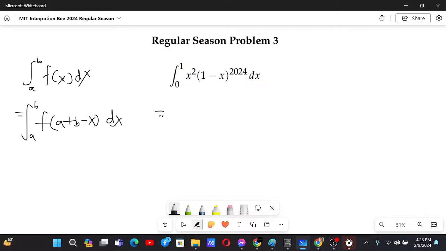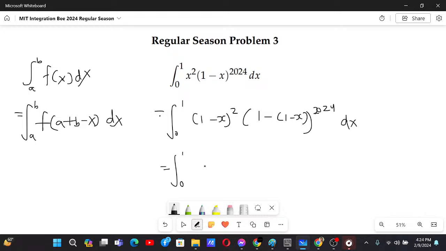Now if we use that, over here we have the integral from 0 to 1. This is 1 minus x whole square, and over here we have 1 minus, sorry, 1 minus x to the power 2024 dx. So we have the integral from 0 to 1, 1 minus x whole square, this is just x to the power 2024 dx.